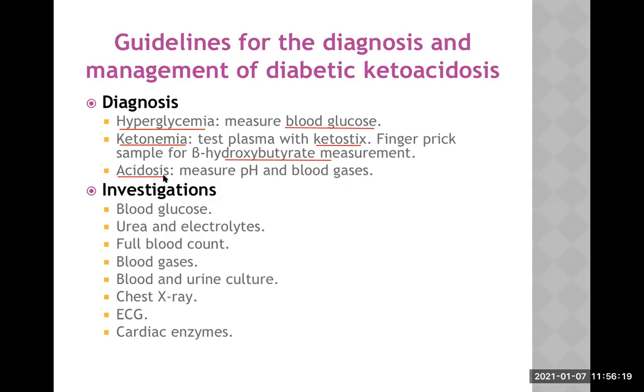Third point, confirm there is metabolic acidosis by doing ABG, and ABG has different components, you all know that: pH, then PCO2, PO2, and bicarbonate. So that will clearly tell me that this is a case of metabolic acidosis. Now, what are the other investigations we like to do in case of diabetic ketoacidosis? See there? Just go through that list now.